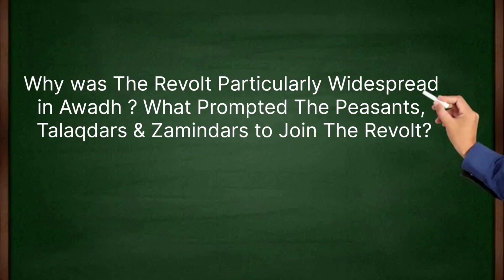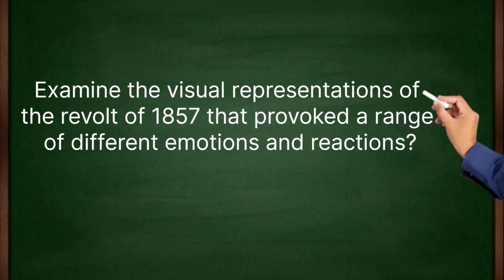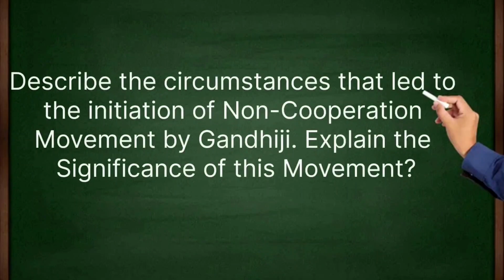Why was the revolt particularly widespread in Awadh? What prompted the peasants, talukdars and zamindars to join the revolt? Explain the visual representation of the revolt of 1857 that provoked a range of different emotions and reactions. Describe the circumstances that led to the initiation of non-cooperation movement by Gandhiji. Explain the significance of this movement.